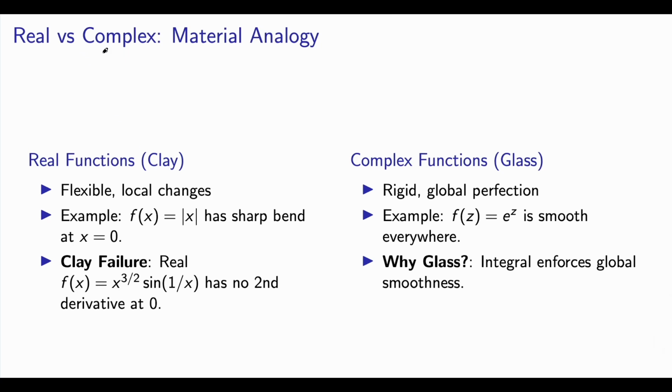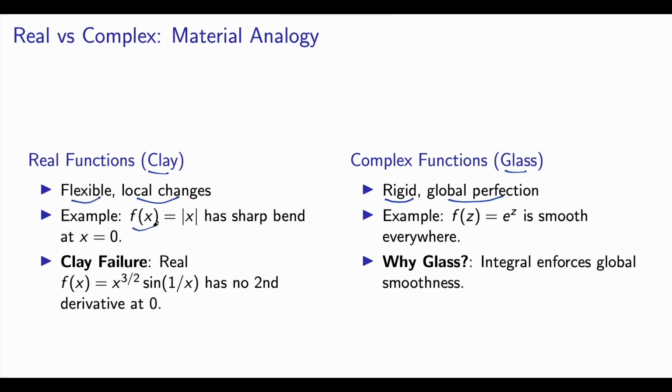Now, as we discussed about clay and glass. Clay means if you press it locally, it changes its shape without affecting the whole structure. But complex functions are just like glass. If you change a little bit locally in one place, the whole glass structure will be broken, right? So this is a kind of rigid, global perfection, whereas real analytic functions have local changes and are flexible.